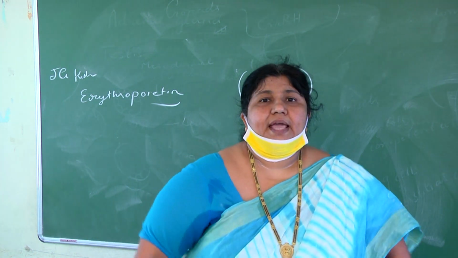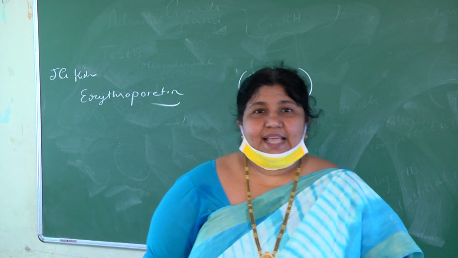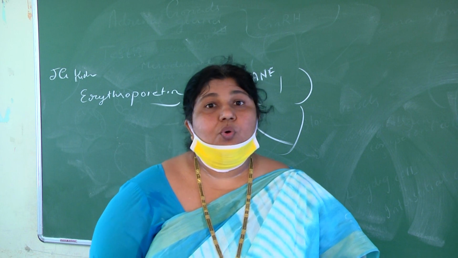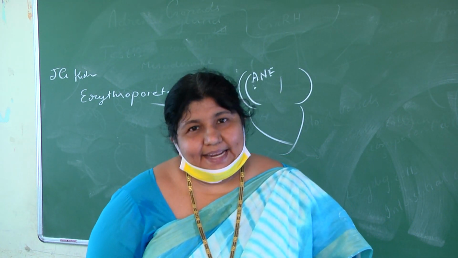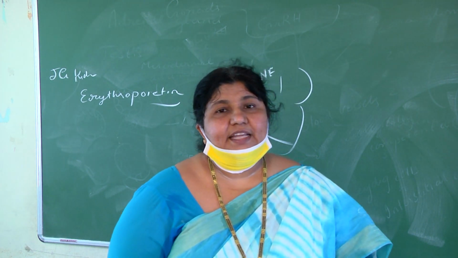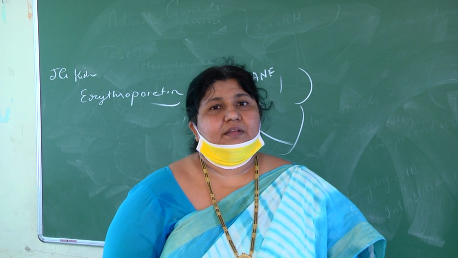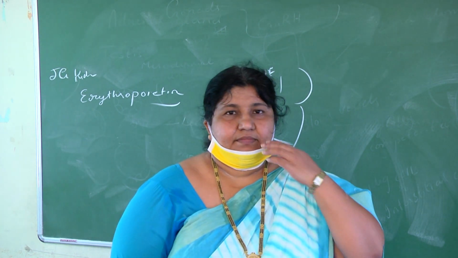This is the point the examiner stresses more. Secretin acts on the pancreas, no doubt in that, but secretin does not make the pancreas secrete its enzymes. It makes the pancreas secrete only water and bicarbonates to neutralize the acidic chyme. That is about secretin.